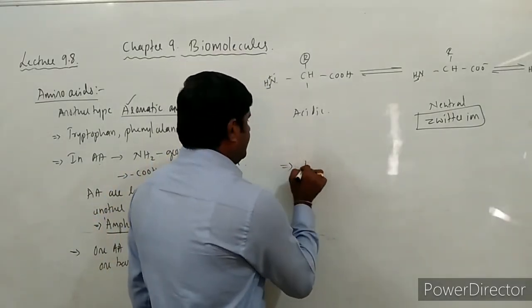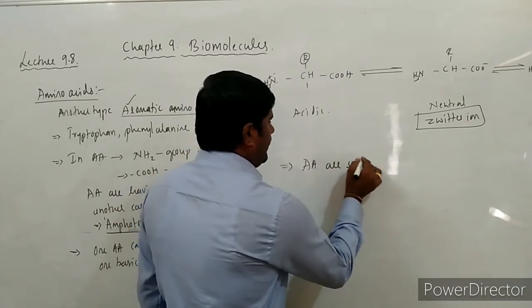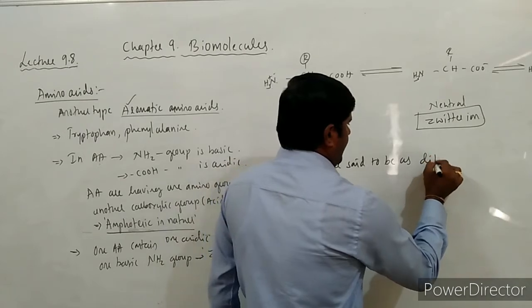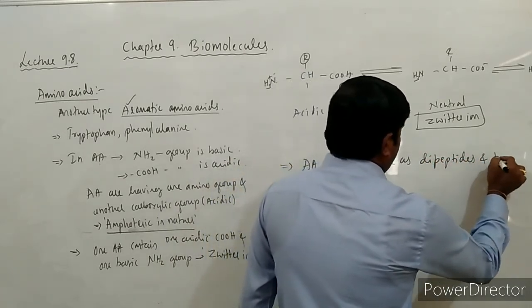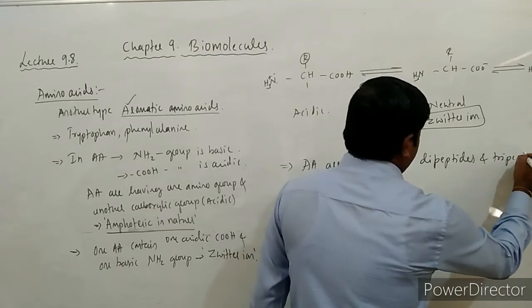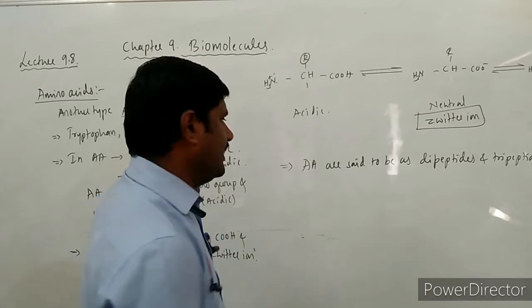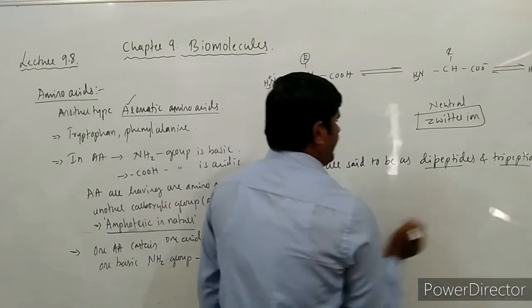See here, these amino acids are said to be dipeptides and tripeptides. Why are these called dipeptides and tripeptides?